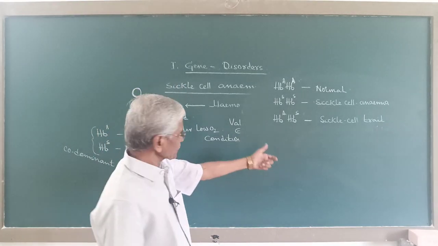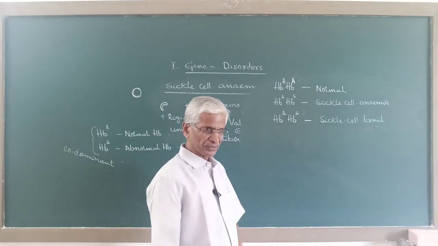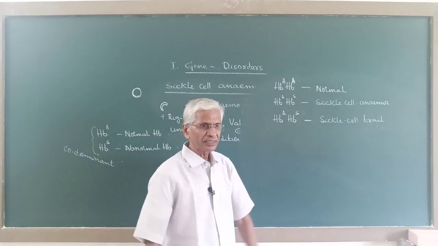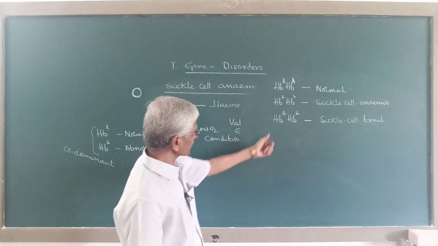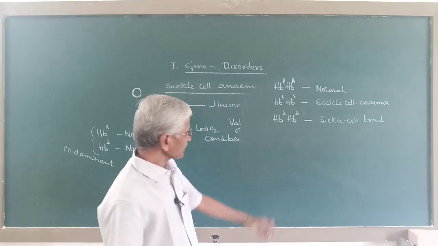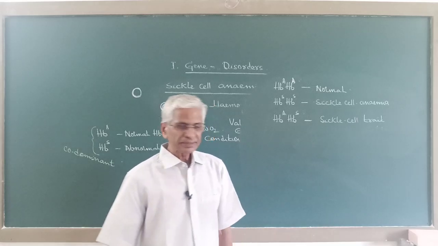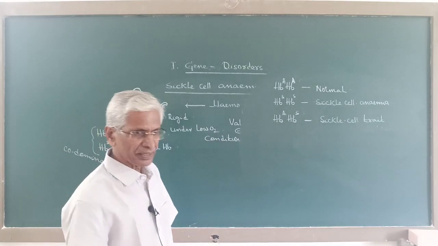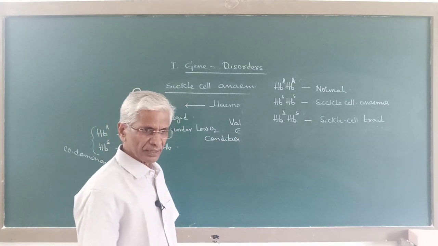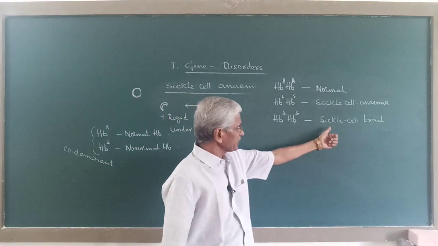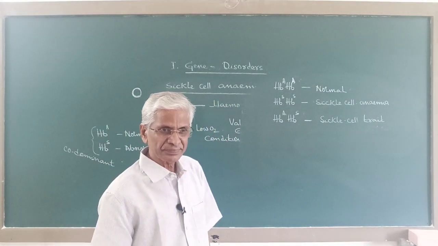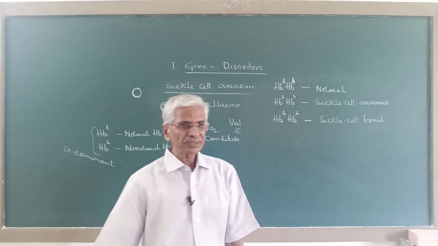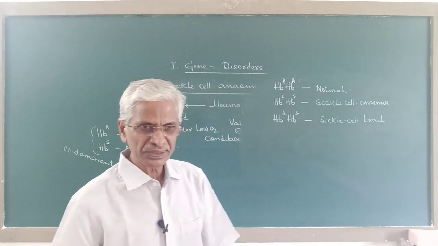Persons with this genotype have the allele for abnormal hemoglobin as well as the allele for normal hemoglobin. Therefore these heterozygous individuals produce both types of hemoglobin, normal as well as abnormal, and hence they are the carriers. They carry the allele for sickle cell anemia, and they are often called sickle cell trait individuals or persons.